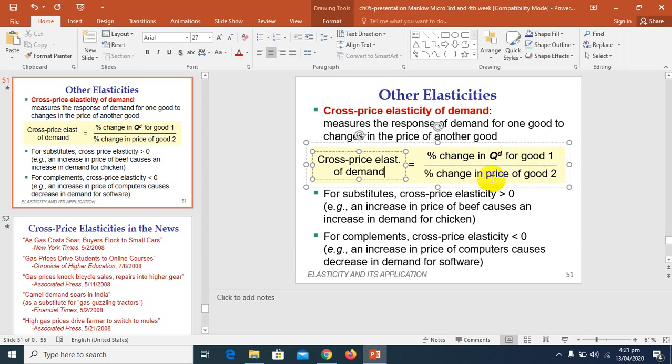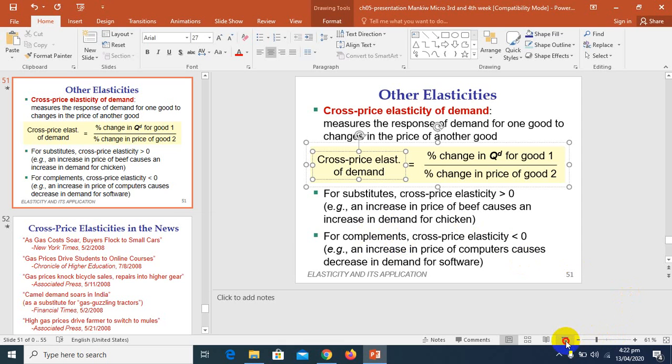How does the demand of good 1 change due to a change in the price of good 2? Suppose the price of good 1 remains the same, but due to a change in the price of good 2, how does the demand of good 1 change? Here the concepts of substitutes and complements are very important when discussing cross price elasticity of demand. If you have a clear idea regarding substitutes and complements, you can easily implement that concept.